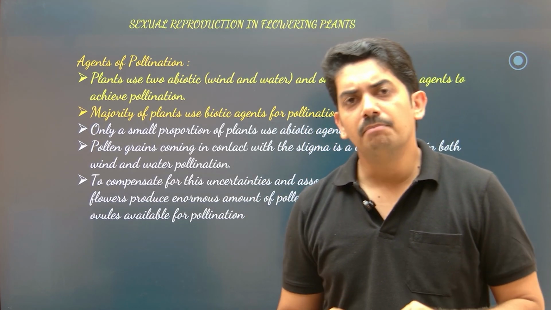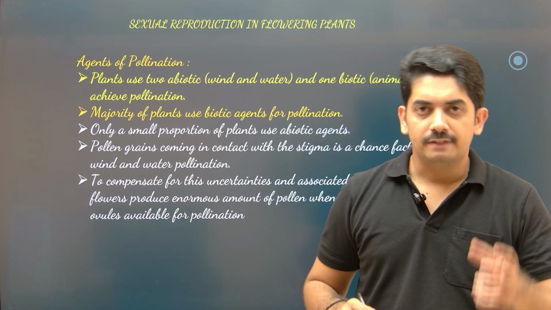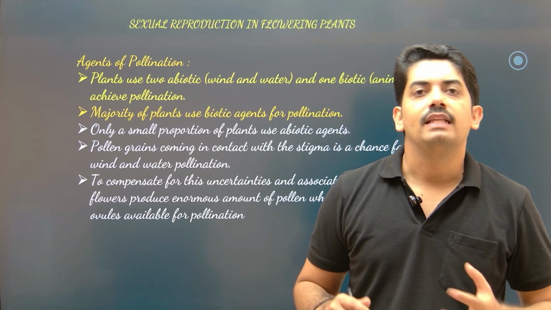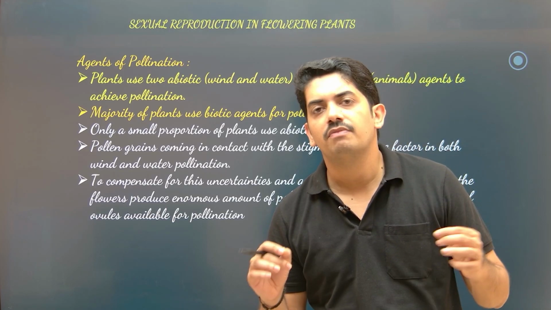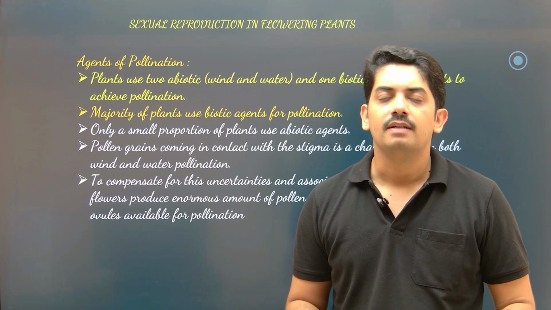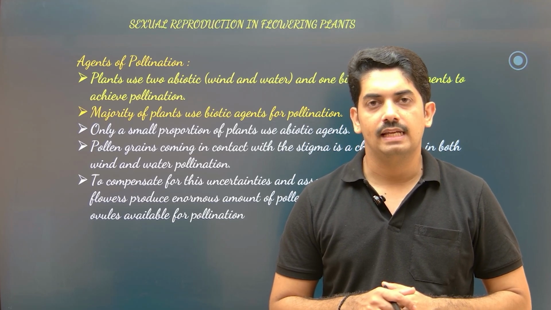But in the case of insect pollination or animal pollination, if the flower has a reward, in the early morning these insects or butterflies visit each and every flower to collect the reward. There is a high chance it undergoes pollination and fertilization.